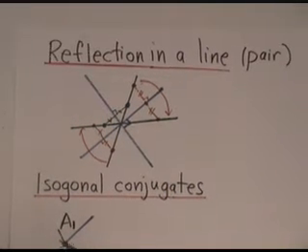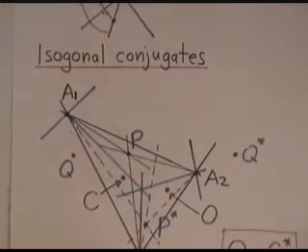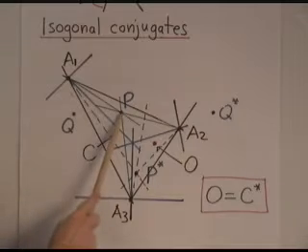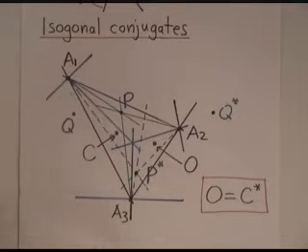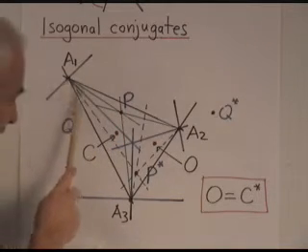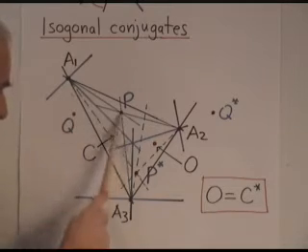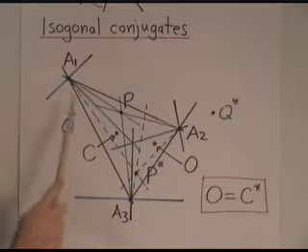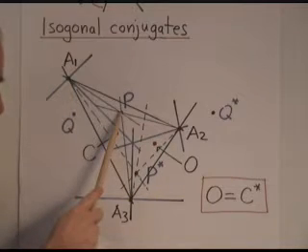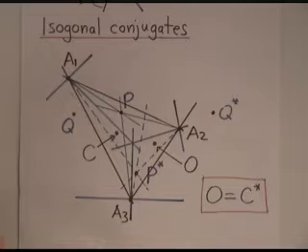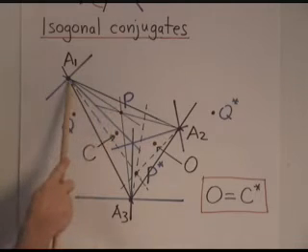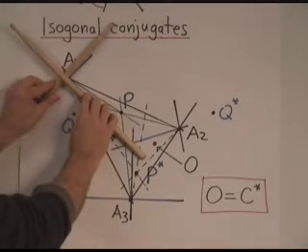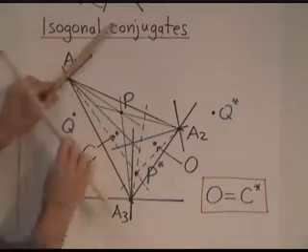Let me explain to you this beautiful idea of isogonal conjugation. Now suppose we have a point P, which is arbitrary. We connect P to the 3 points of the triangle with 3 lines. And then we reflect each one of these lines connecting P to a vertex of the triangle in the vertex bisectors at that vertex.